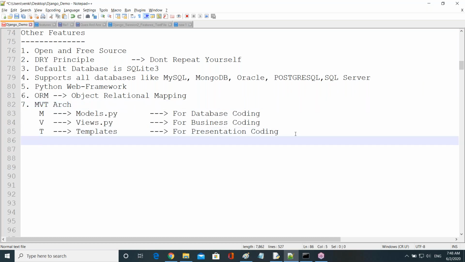Okay, the next one is, guys, see, actually for every website there must be a lot of security.